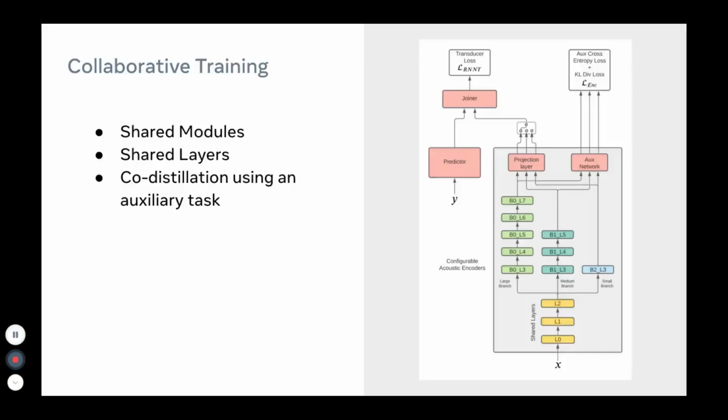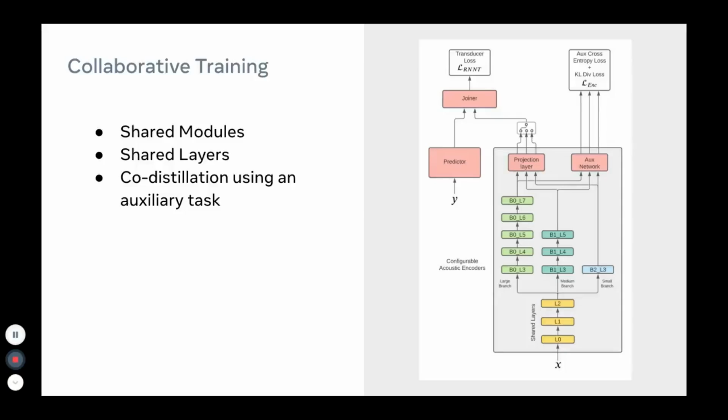One of the popular on-device ASR architectures is the RNN-T model that contains an acoustic encoder, a label predictor, and a joiner. Our proposed collaborative training architecture combines shared modules and co-distillation in an RNN-T model. In the example shown here, the encoder consists of three branches that share a few layers in the beginning. The branches contain different numbers of layers and hence lead to different numbers of parameters in each of the branches.